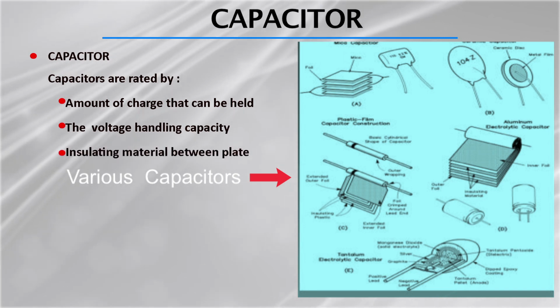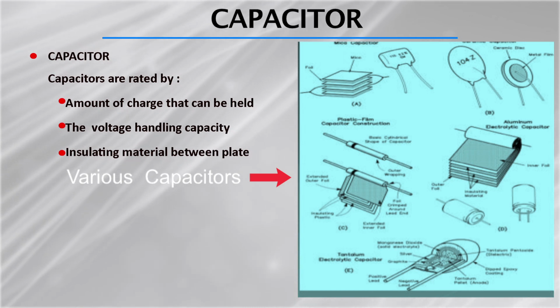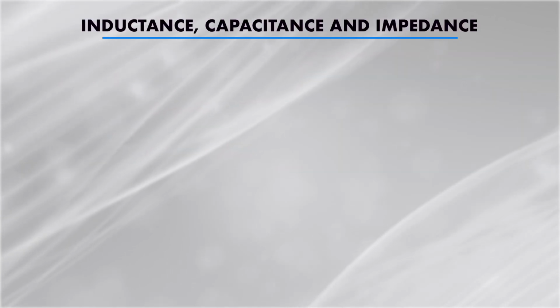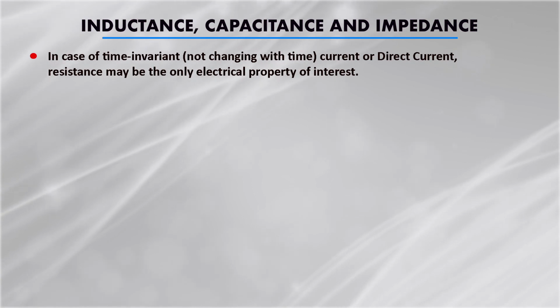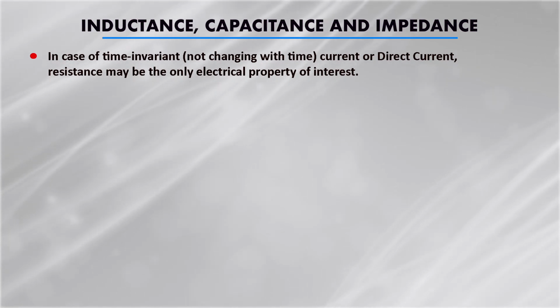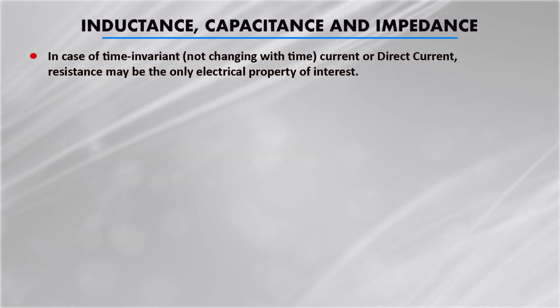So from these, inductor and capacitor, three terms come: inductance, capacitance and impedance. In the case of time-invariant, non-changing with time, that means we are talking about direct current, resistance may be the only electrical property of interest.